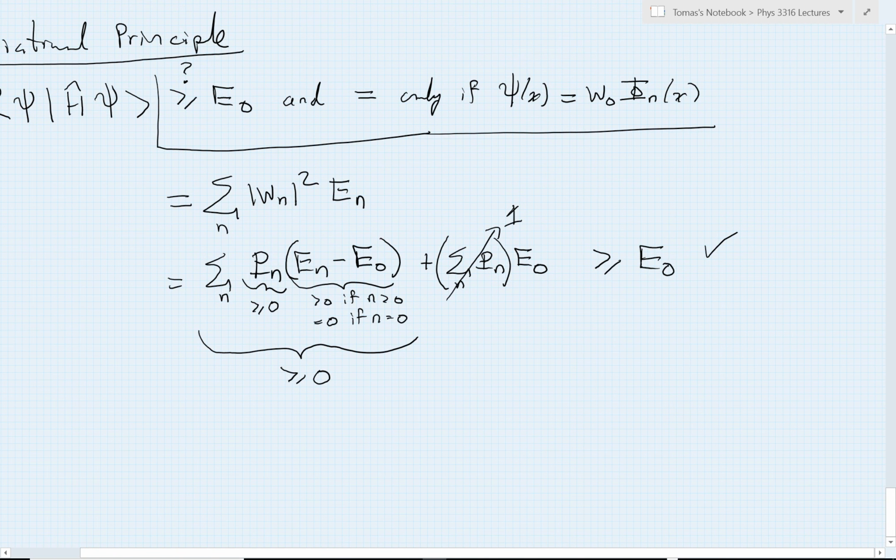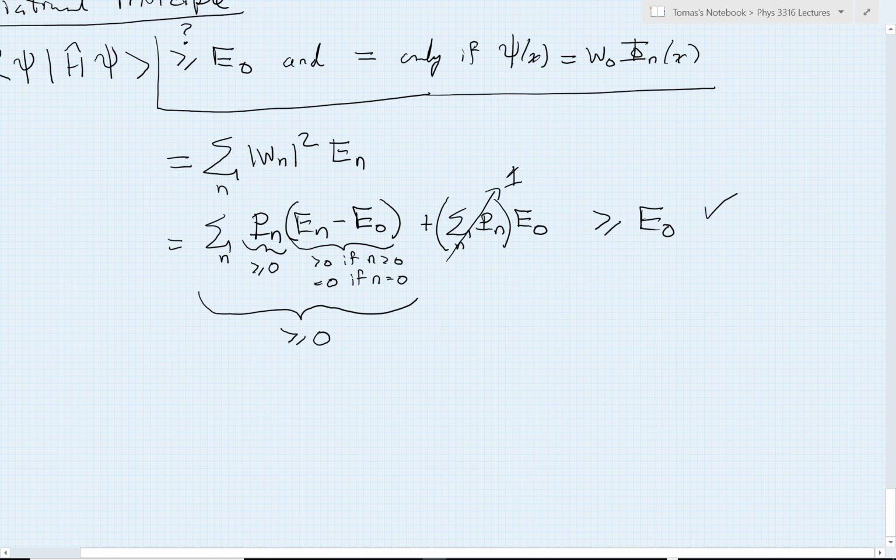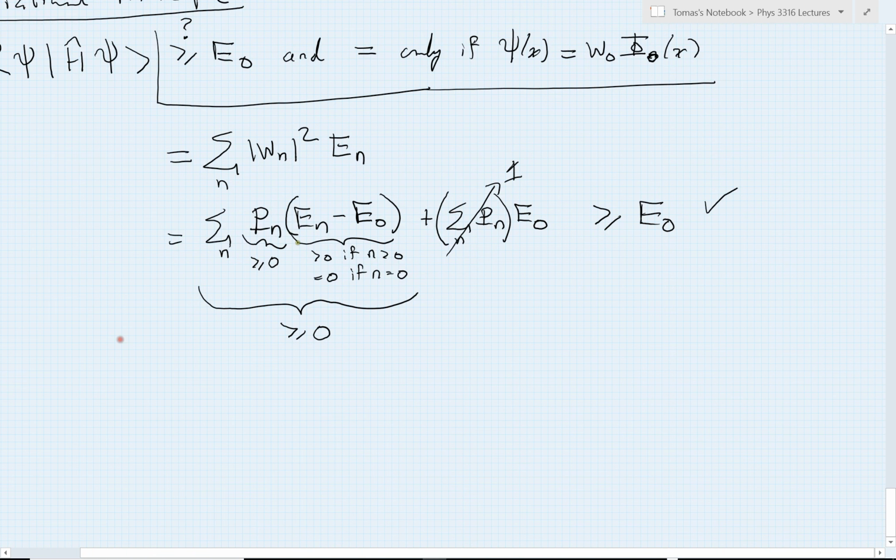I next made a claim that it would be equal only if psi is something times the ground state. Psi is essentially the ground state. Now, for this to give equality, what we need is that every single term here, which could be 0 or could be greater than 0, must all be 0.